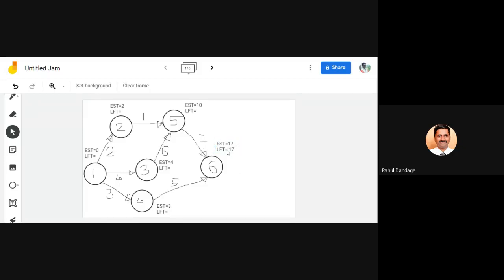Now LFT is equal to EST for the finishing event. So now we are going back. At 5, 17 minus 7, 10. At 4, 17 minus 5, that is 12. At 3, it is 10 minus 6, that is 4. At 2, it will be 10 minus 1, that is 9. And at 1, this is going to be 9 minus 2, 7, 4 minus 4, 0, and 12 minus 3, 9. So the least value to be selected is 0.